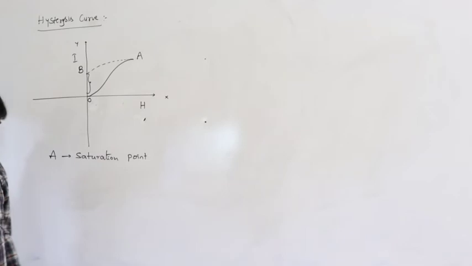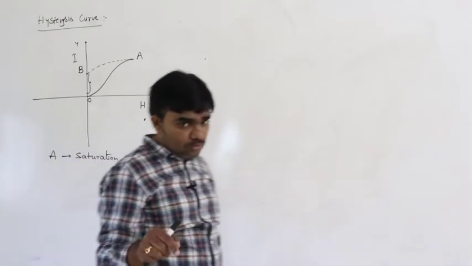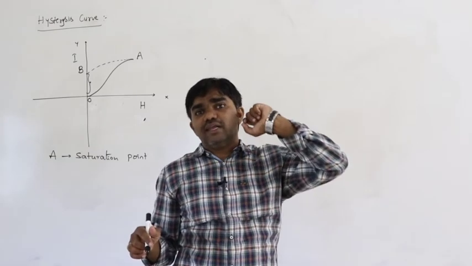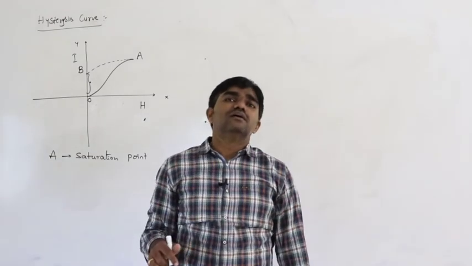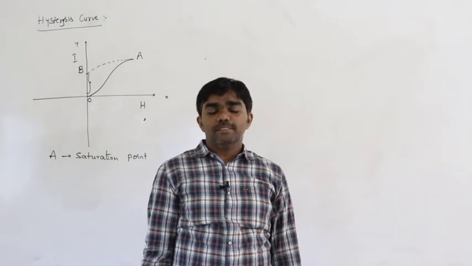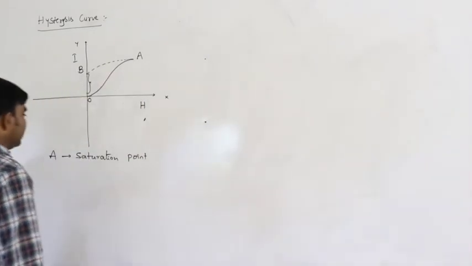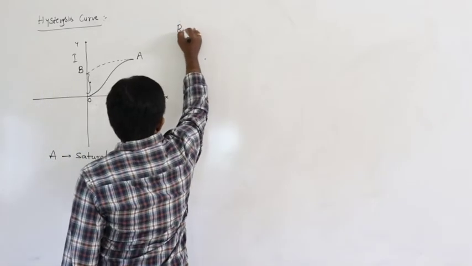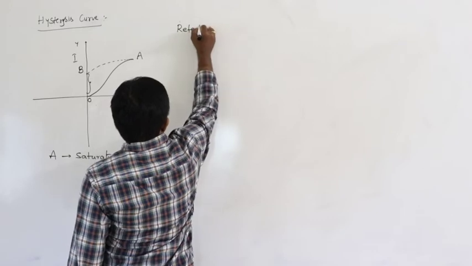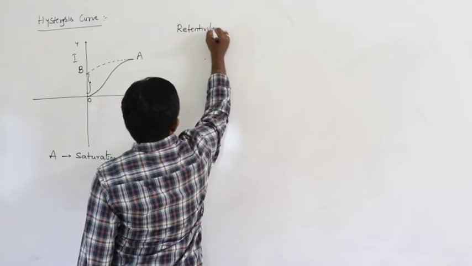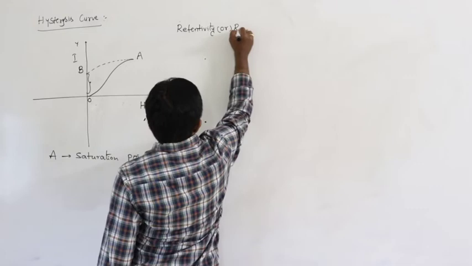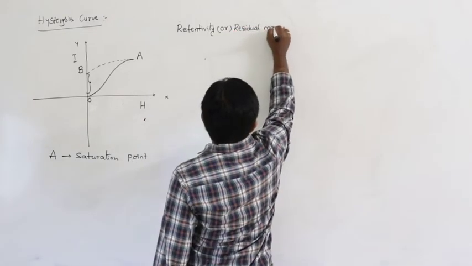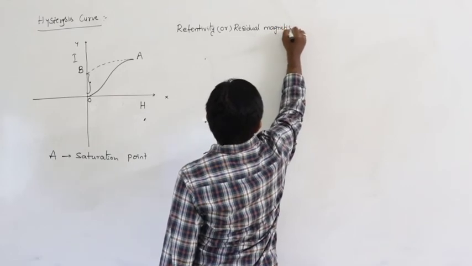Of course, the external magnetic field becomes 0, but a certain amount of intensity of magnetization is already existing in the magnetic material. That is called retentivity or residual magnetism. So, the word is retentivity or residual magnetism.